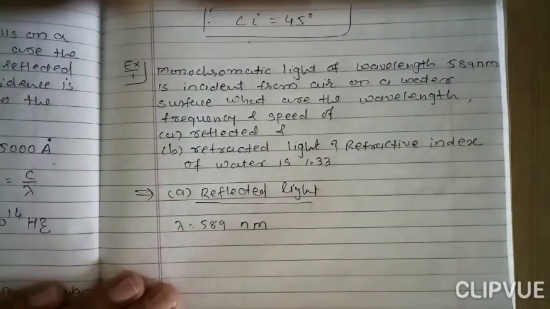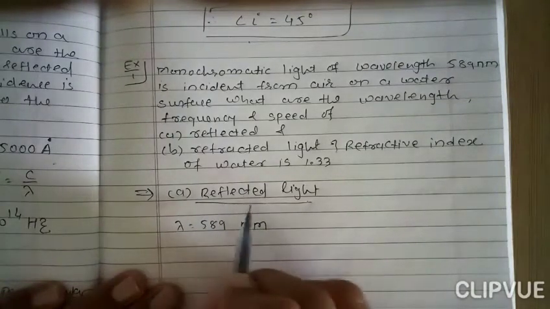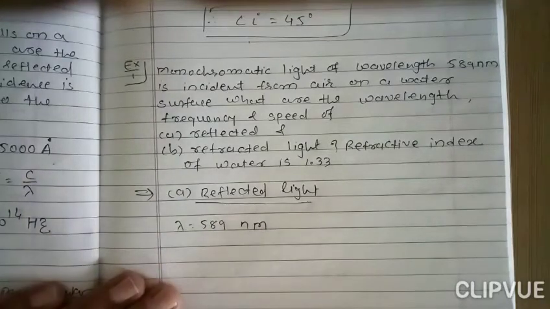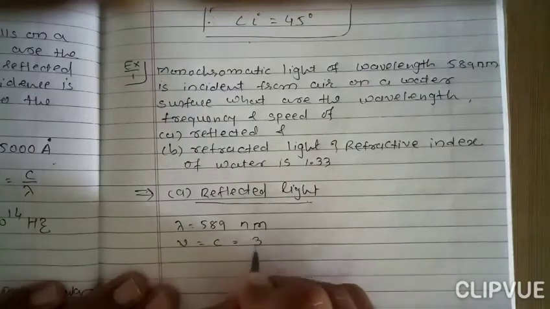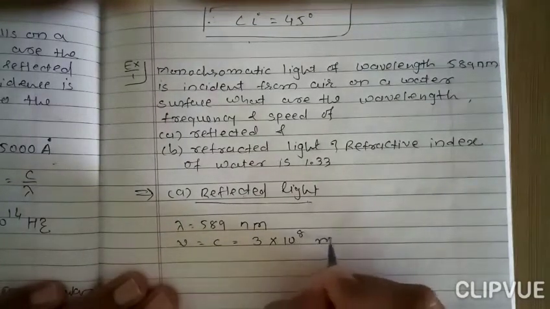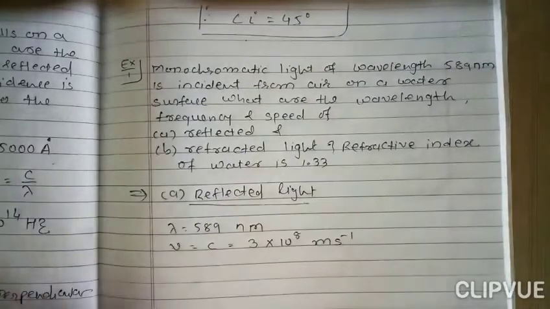And we also know that for reflected light speed is the same. The speed in air is 3 into 10 raised to 8 meter per second, because the light reflects in the same medium, so the speed remains the same. So velocity v is equal to c is equal to 3 into 10 raised to 8 meter per second, right?